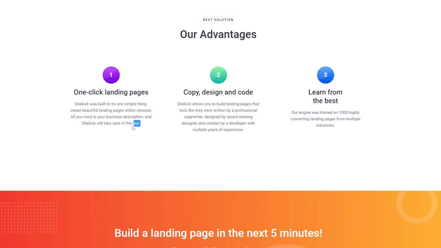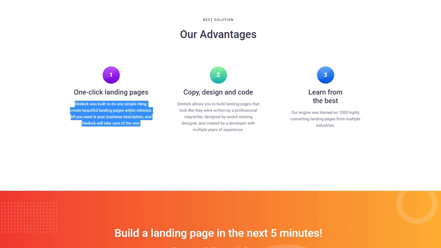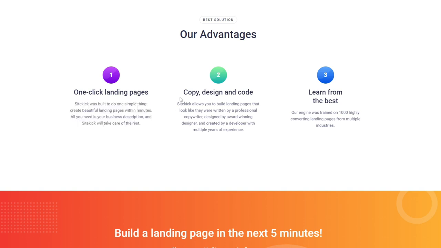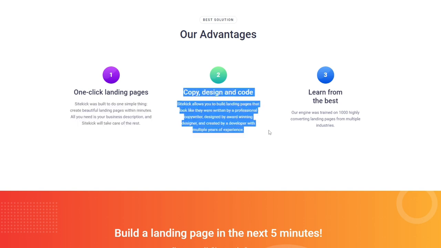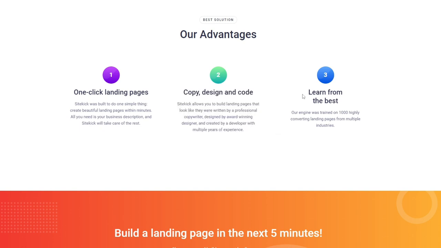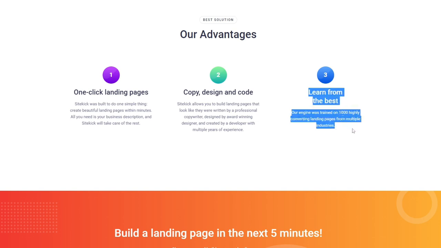Sidekick was built to do one simple thing: create beautiful landing pages within minutes. All you need is your business description, and Sidekick will take care of the rest. Copy, design, and code. Sidekick allows you to build landing pages that look like they were written by a professional copywriter, designed by an award-winning designer, and created by a developer with multiple years of experience. Learn from the best. Their engine was trained on 1,000 highly converting landing pages from multiple industries.